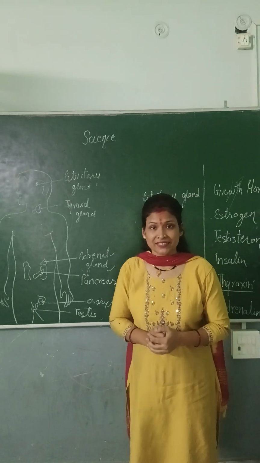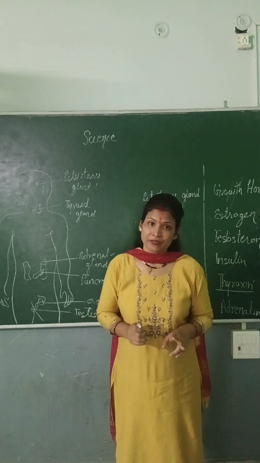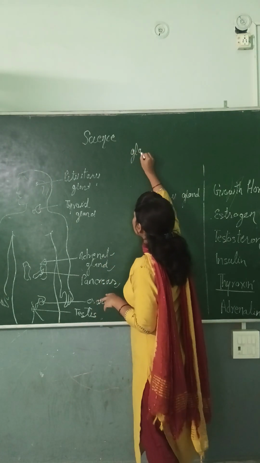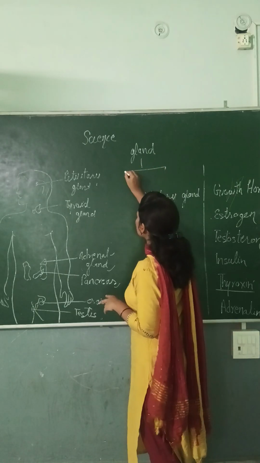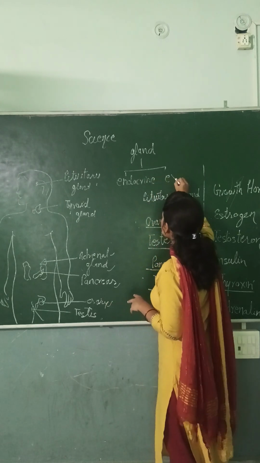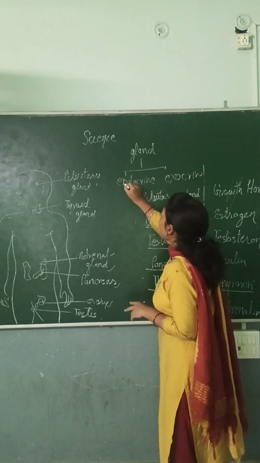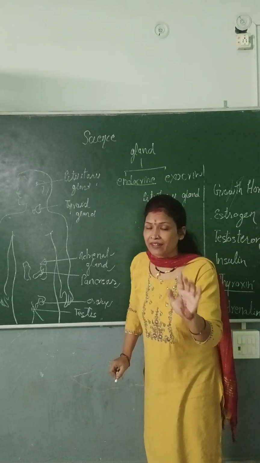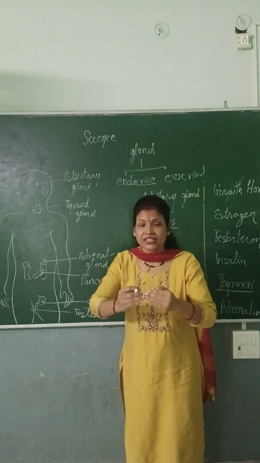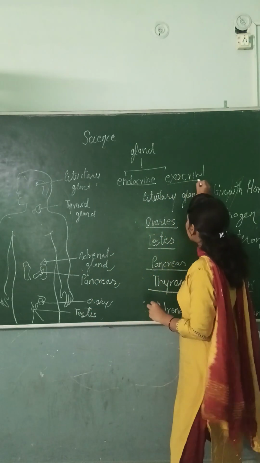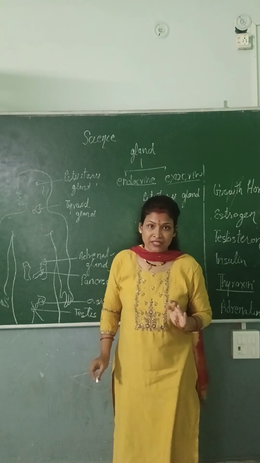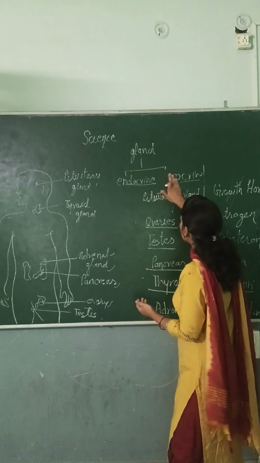I already explained inside the class that glands are of two types: endocrine glands and exocrine glands. The endocrine glands are those glands which don't have a duct. The ductless glands, the endocrine glands, secrete their secretion directly into our blood. And exocrine glands are those glands which have ducts. For example, the sweat gland is an exocrine gland. Today we revise the endocrine glands.